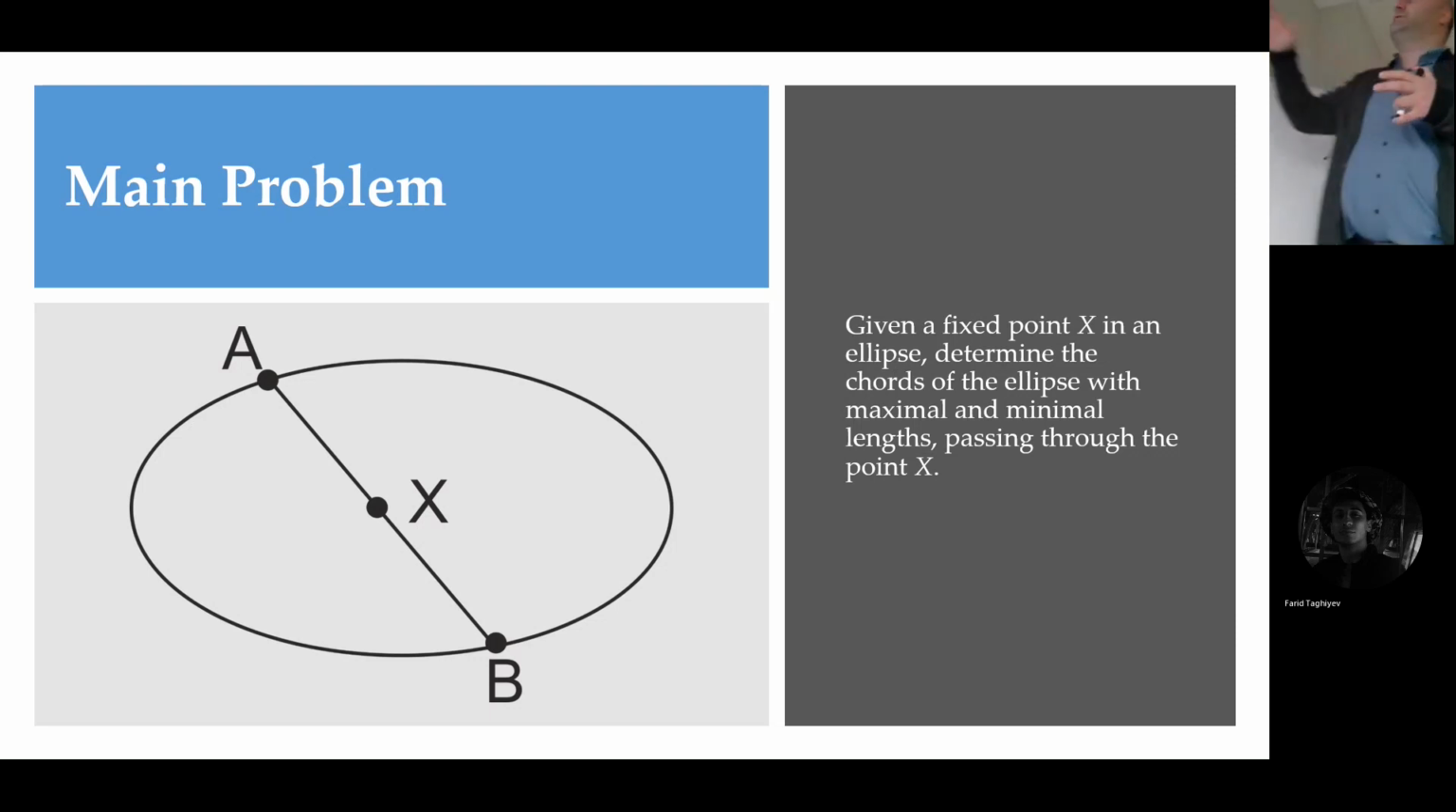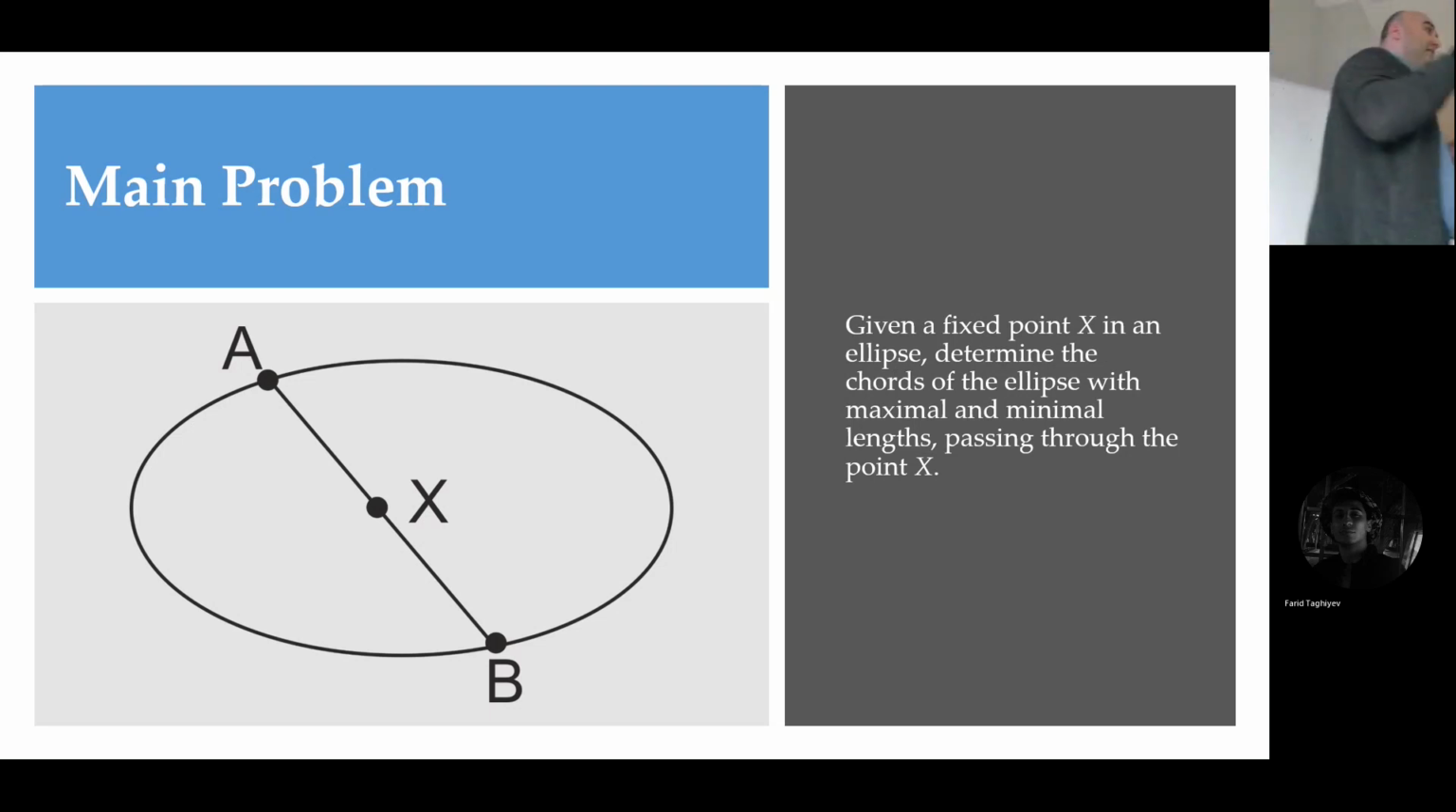Imagine you have an ellipse. It can also be replaced with a parabola or hyperbola. Imagine you have an ellipse and a fixed point in it. How should you draw this line so that the length of chord AB is minimal or maximum?